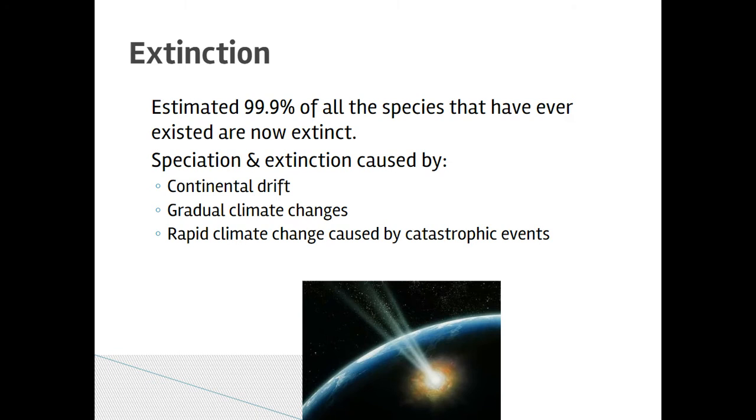A new species is developed because they had a better trait, and the original population goes extinct. In some cases, like continental drift, the species doesn't always necessarily go extinct. You just now have two separate populations that are considered two separate species because over time they become genetically different enough from one another. I know we talk about that a lot in biology, and so there's a concept that comes back up and gets really important.